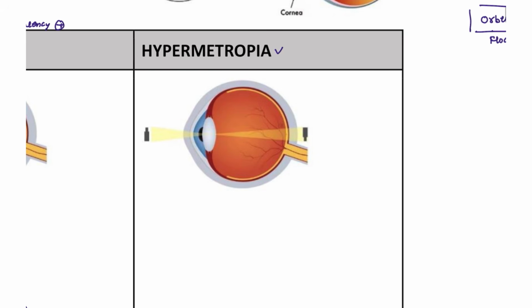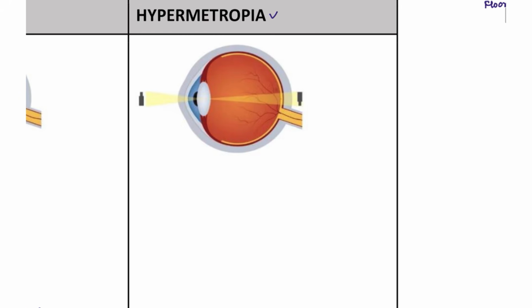Next, hypermetropia. Hypermetropia is the completely opposite condition. What happens in hypermetropia? The image is forming behind the retina, completely behind the retina, right? Here it is opposite, as we said. So what happens in these patients? The power is decreased.